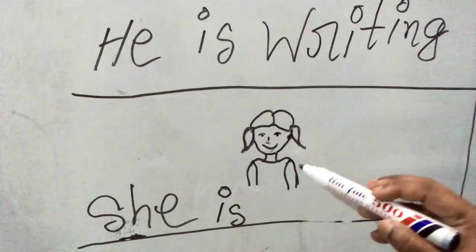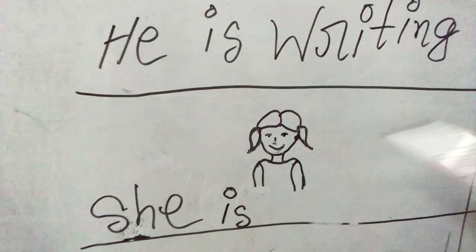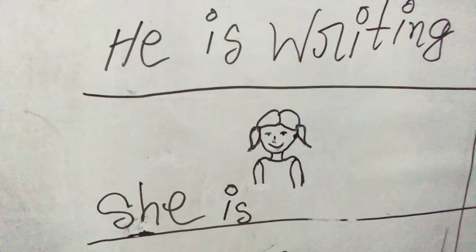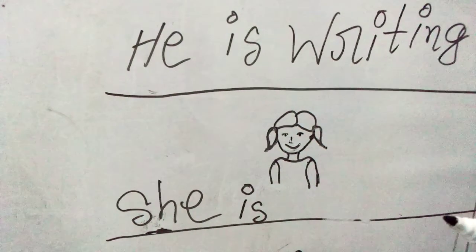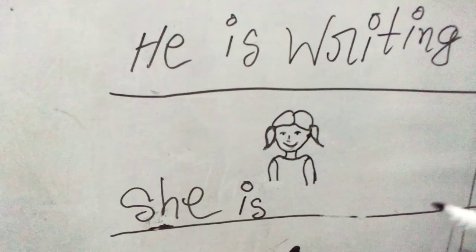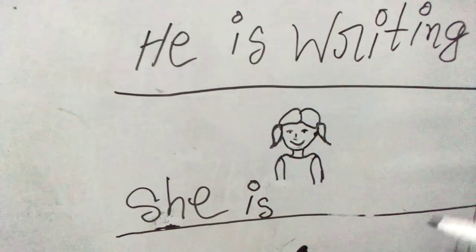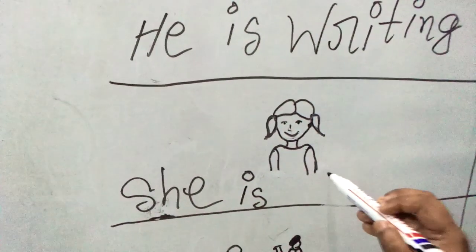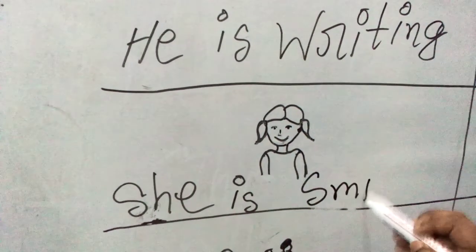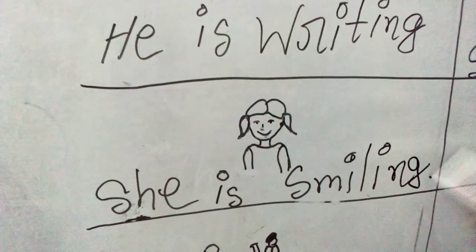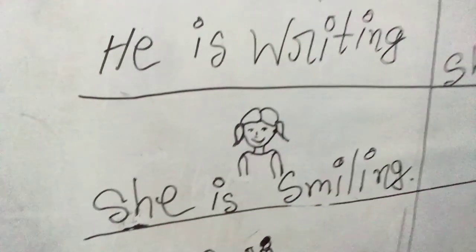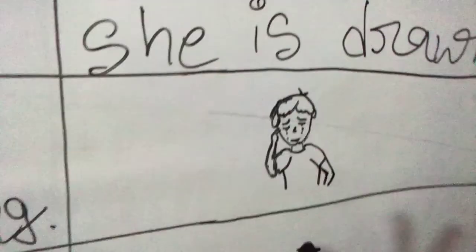Does she have a smiling face? Yes, from this picture we can depict that she is actually smiling. Is she crying? No. She is constantly smiling. So we have to write that she is smiling. Okay, babies.